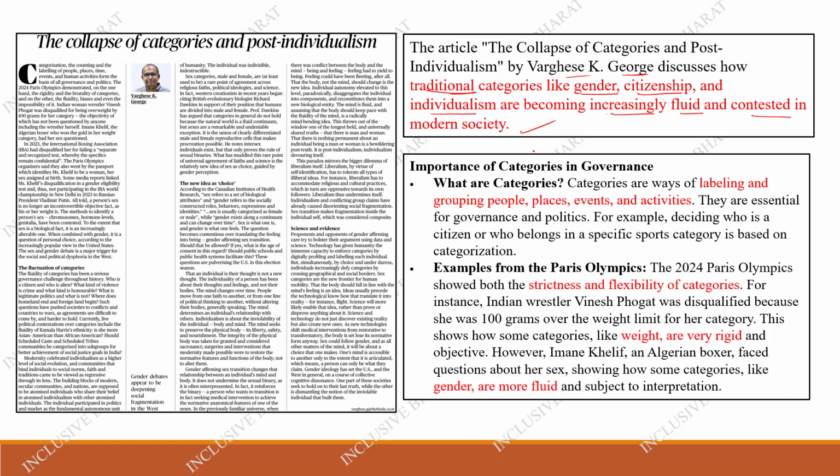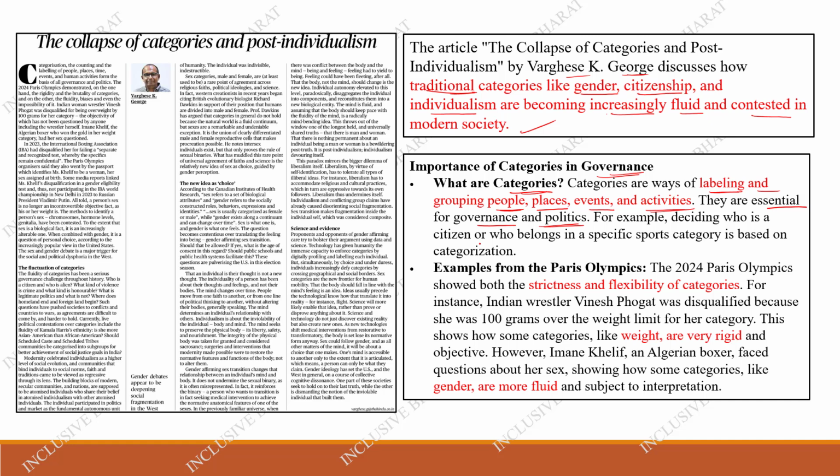Okay, let's get into this in detail. Let's now understand what categories are. What are the categories in governance? See, categories are always labeling and grouping people, places, events, and activities. We are labeling: these are some group of people, these are some places. We are grouping some places or some events or some activities. So these are essential for governance and politics. Yes, we have to group.